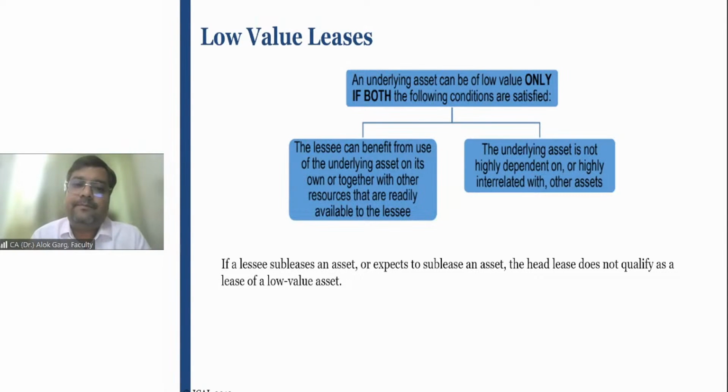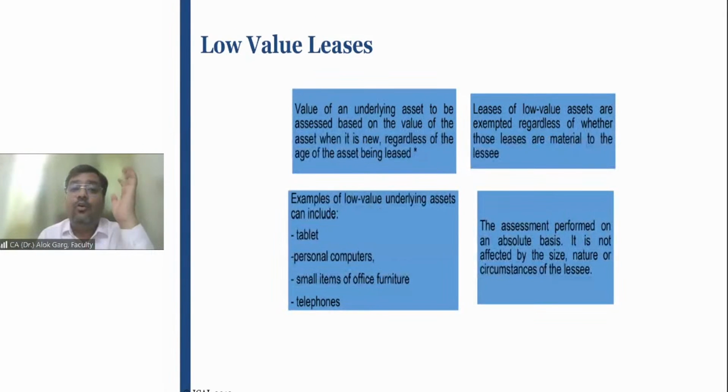It says that the lessee can benefit from use of the underlying asset on its own or together with other resources that are readily available to the lessee, and the underlying asset is not highly dependent on or highly interrelated with other assets. Just forget about these concepts. Remember only one condition: that the asset should be of low value, like computer, printer, laptop, tablet, furniture fixture, office equipment. These are considered as low value items, right?